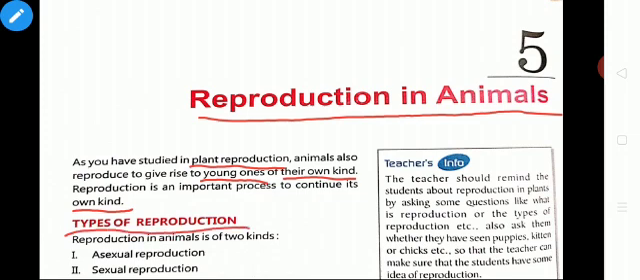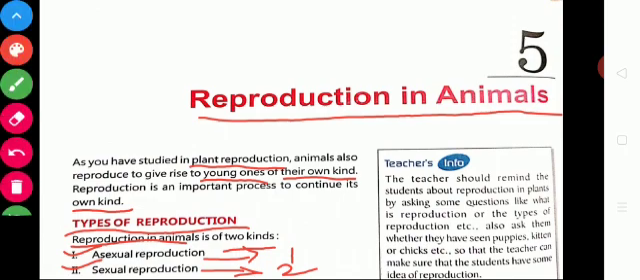Types of reproduction. How many types of reproduction in animals? There are two kinds of reproduction in animals. What are they? Asexual reproduction and sexual reproduction. The asexual reproduction involves the single parent or one individual, whereas the sexual reproduction involves two parents. So, there are two types of reproduction in animals: asexual reproduction and sexual reproduction.